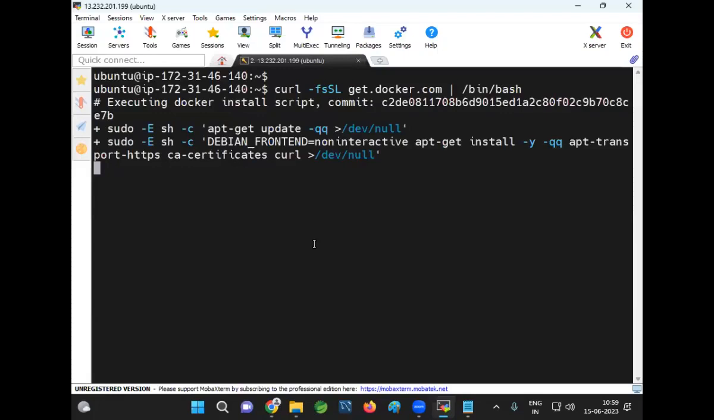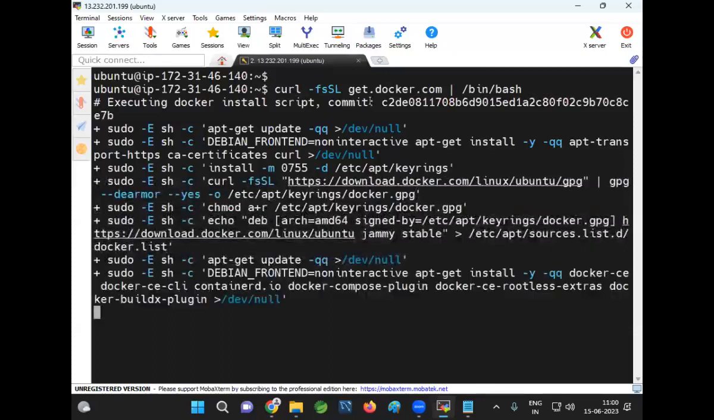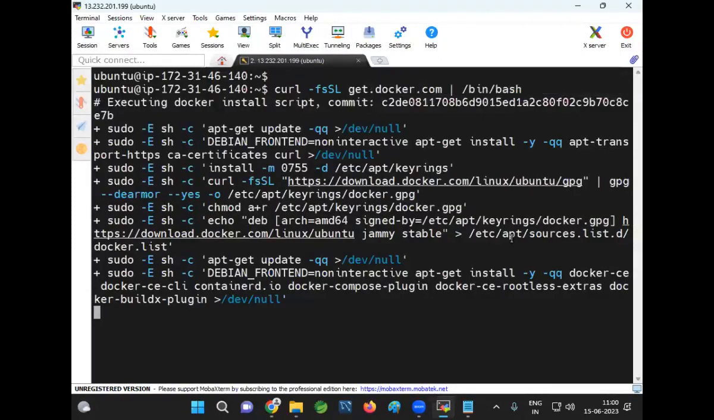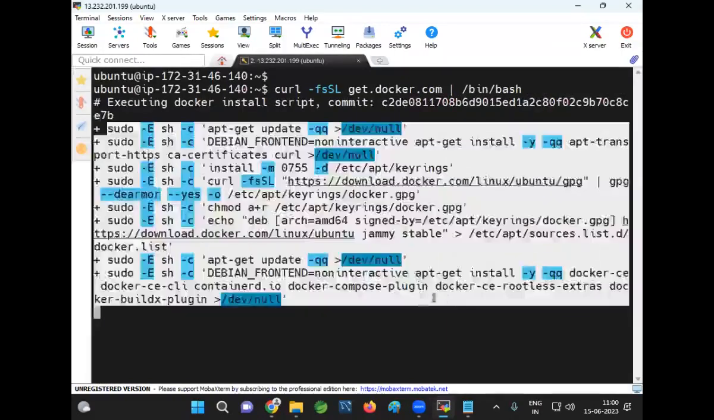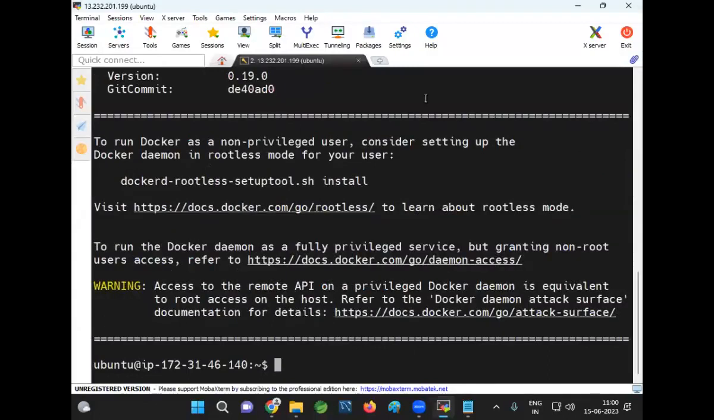Here, the curl command is used to download content from the internet. So with get.docker.com, I am downloading the script to install Docker from the Docker website. You can see internally it is executing all the sudo commands. So it is a shell script. When I execute this command, it is downloading a shell script which contains a set of commands to install Docker. Fine guys, with this, Docker got installed.